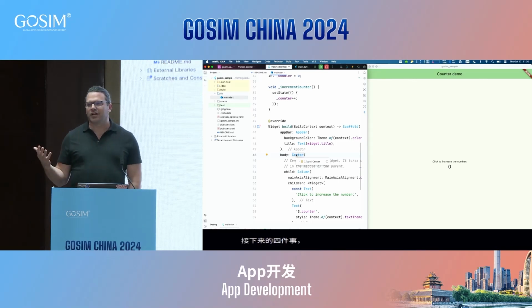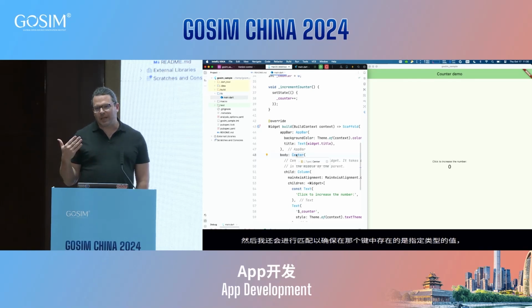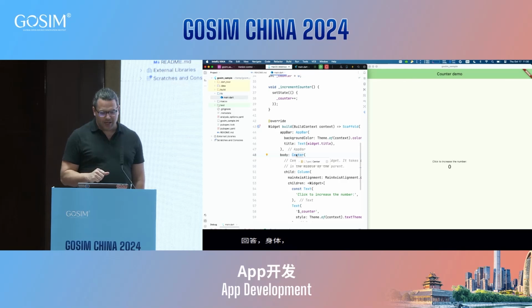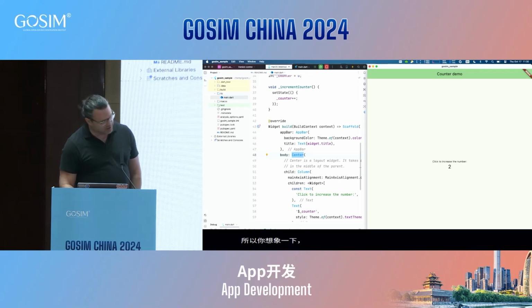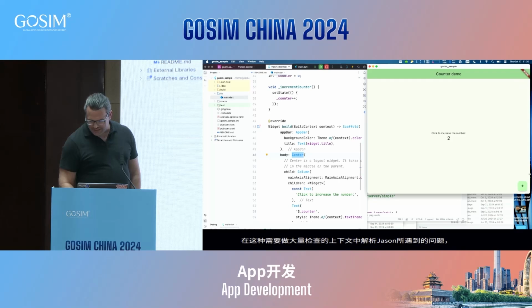Obviously, a lot of people in the world are very familiar with CSS and HTML. It's very useful. What we found is being able to actually keep all the code in one language makes things really easy. It's just very straightforward in terms of how you debug it, how you author it. It's really nice. And so you see here, it's again a very famous demo. Let me resize just a little bit for the screen cropping here. So you see I can increment things, 1, 2, 3, 4, 5.